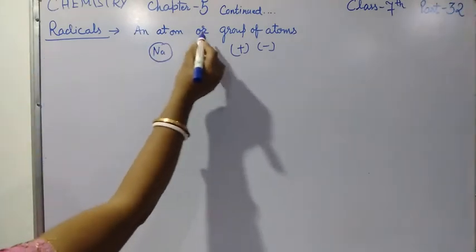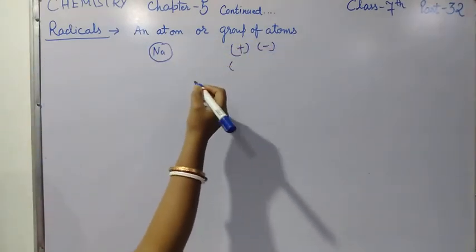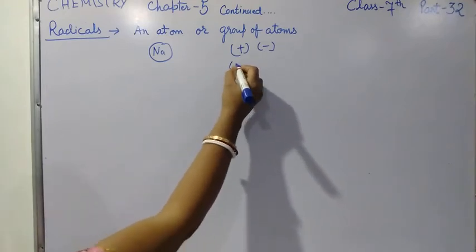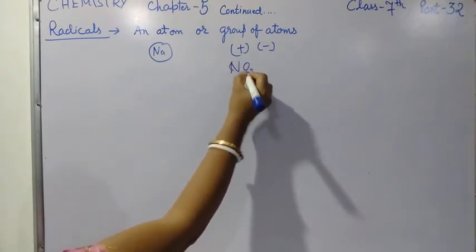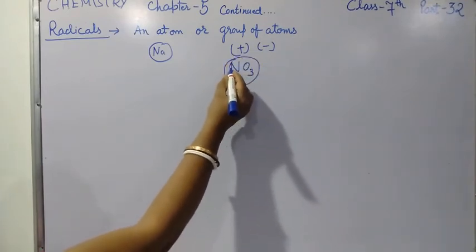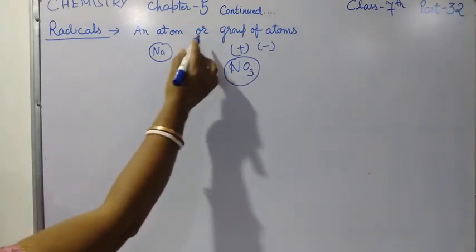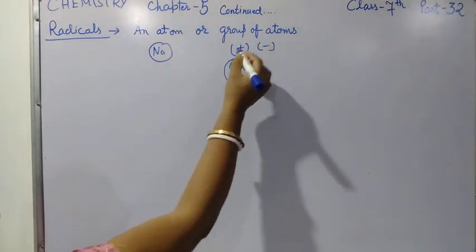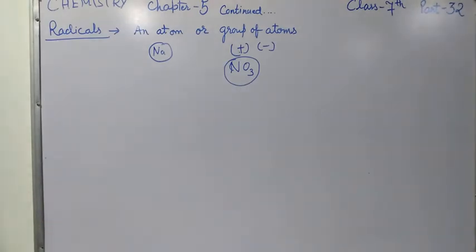An atom or a group of atoms means two atoms. For example, you can write NO3. This is a group of atoms. In this, one should be positive charge, one should be negative charge. So, an atom or a group of atoms containing positive or negative charge is called a radical.